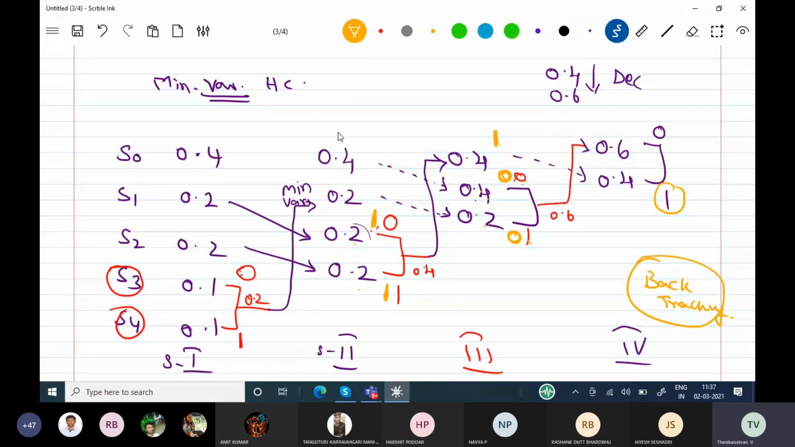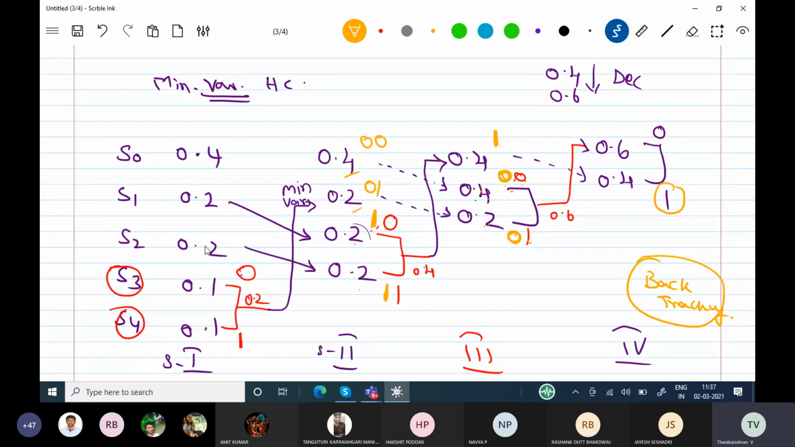0.4 is coming from here. No combination, so no code word is assigned for this 0.4 and 0.2. Whatever code is available here is going to be kept here. So 0.2, that is going to be kept here. Okay, stage 2 is also over.